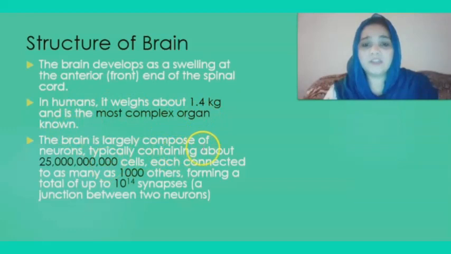The brain is largely composed of neurons, typically containing about 25 billion cells, each connected to as many as 1,000 others, forming a total of up to 10 raised to 14 synapses. What is a synapse? It is a junction between two neurons. And what is meant by neuron? I have already discussed in my previous lesson the neuron and the three types of neurons: sensory neurons, relay or interneurons, and the third one known as the motor neuron.